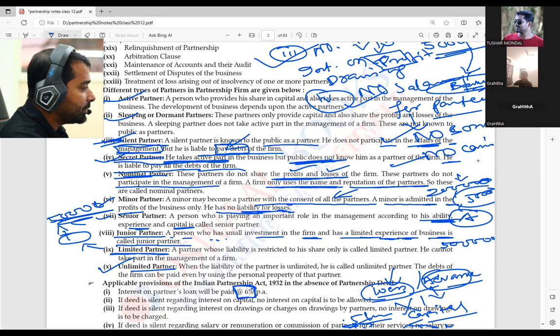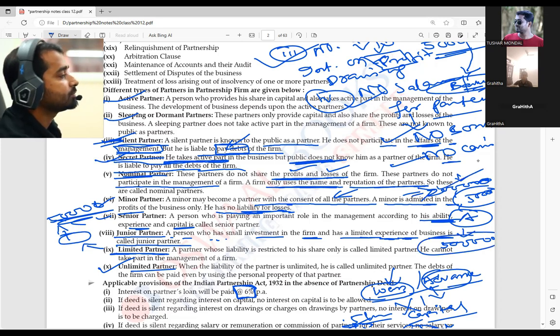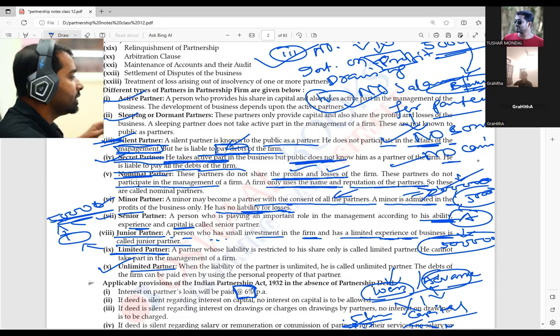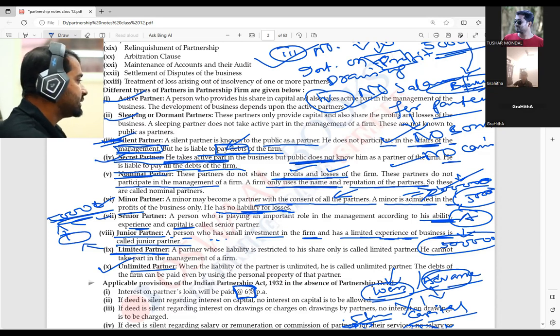But if the liability arises to 5 lakh, the partners are liable to pay 5 lakh, not only 2 lakh. Got the point? Yes, sir. So with unlimited liability, there is no limit. The person will pay up to the completion of the liability. So these are the things.